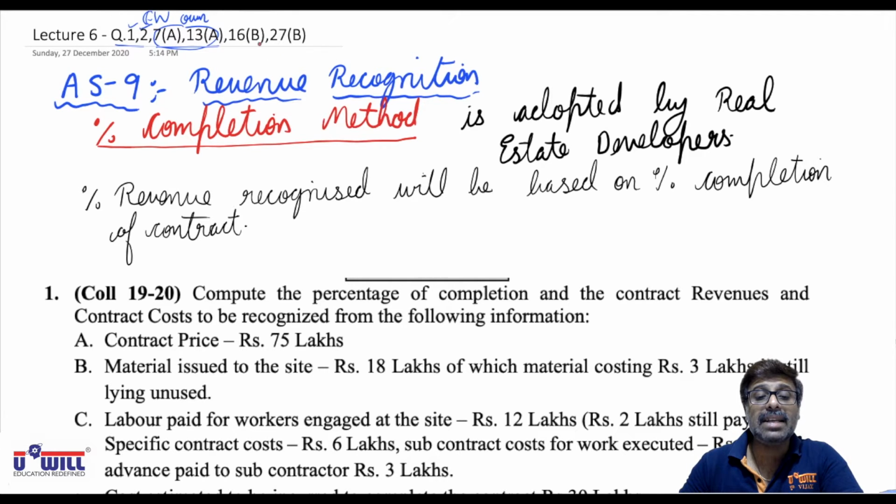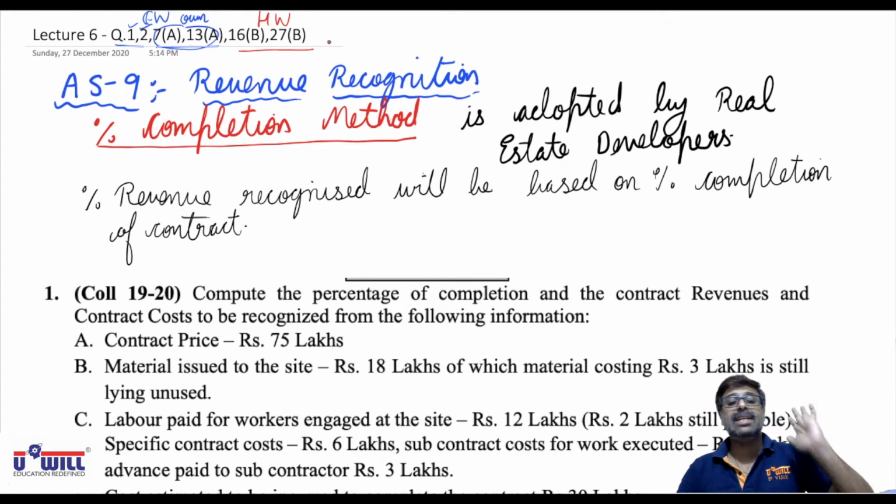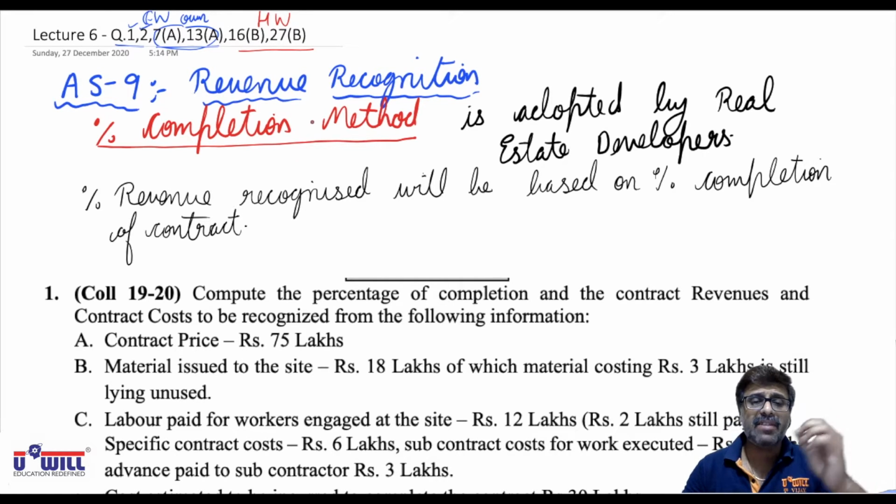And 16 and 27 will be entirely your homework. Even solutions I will not give in front of you because these are very simple questions. So 2 questions I'll solve, 2 you will solve and you'll find the solutions in front of you, and 2 would be entirely your homework. I'll discuss all the 6.